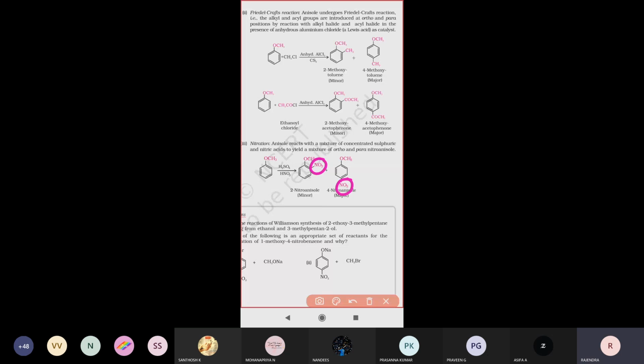So, all aromatic compounds undergoing electrophilic substitution reactions form two kinds of products: one is the major product, another is the minor product. Always, the groups attached at the para position give the major product, and the groups attacking the ortho position give the minor product. So this is about the electrophilic substitution reactions of ethers.